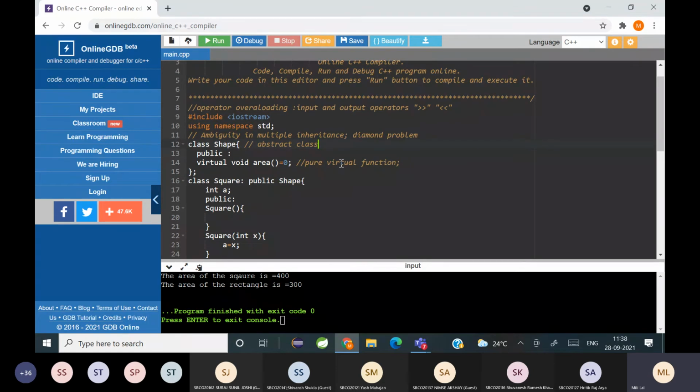And suppose if the child class also doesn't define it, then that child class also will become an abstract class. Remember that you cannot create objects for the abstract class because the class is incomplete. So you can only use pointers for that.